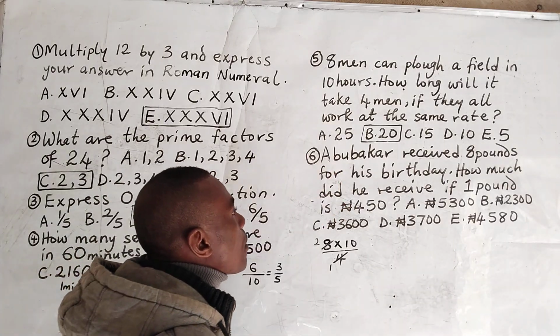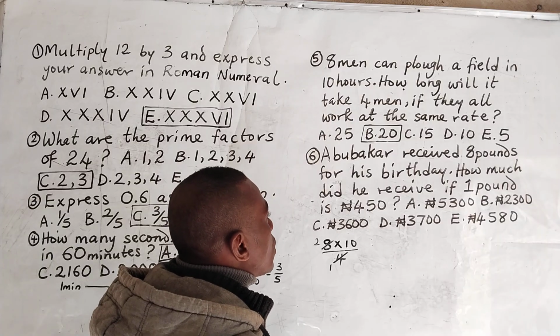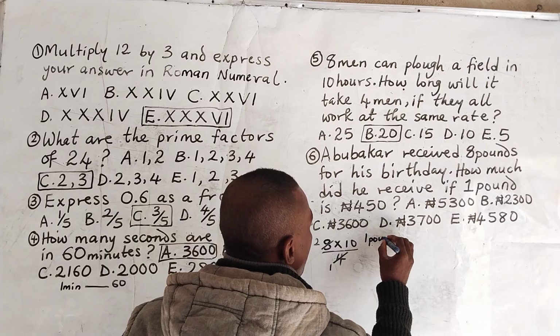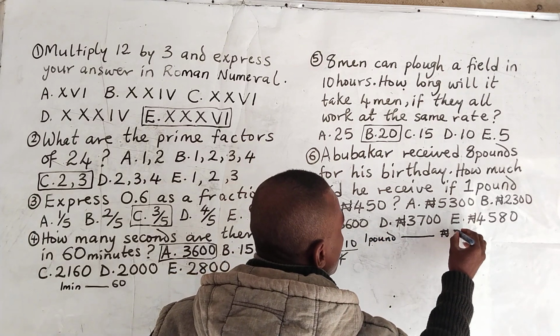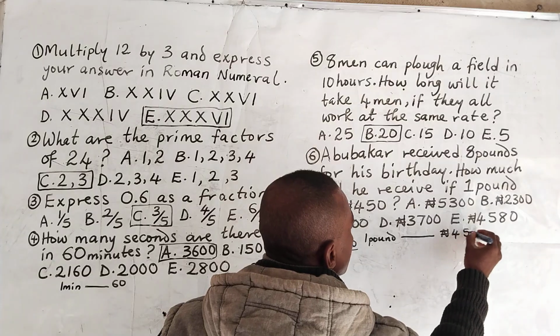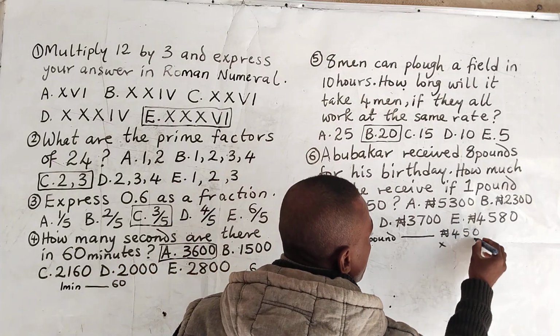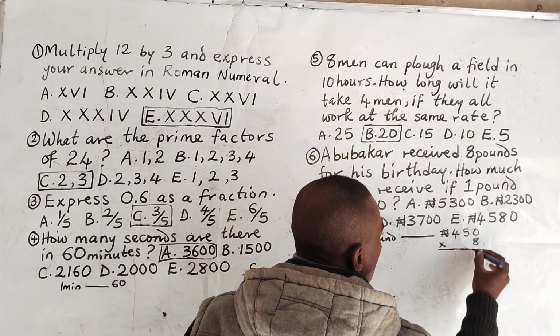We proceed to question number 6, which is the last question in this part 1. The question says that Abubakar received 8 pounds for his birthday. How much did he receive if 1 pound is 450 naira, which is Nigerian currency? Therefore, 8 pounds will be what? You multiply this by 8. 8 multiplied by 0 is 0. 8 multiplied by this is 40.